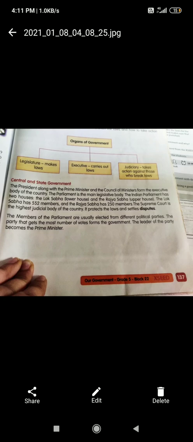The members of the parliament are usually elected from different political parties. The party that gets the most number of votes forms the government. The leader of the party becomes the prime minister.